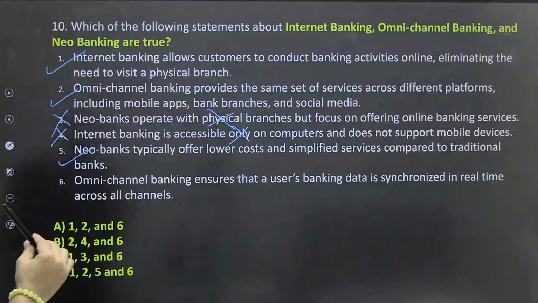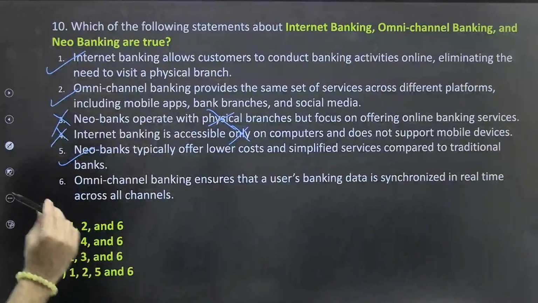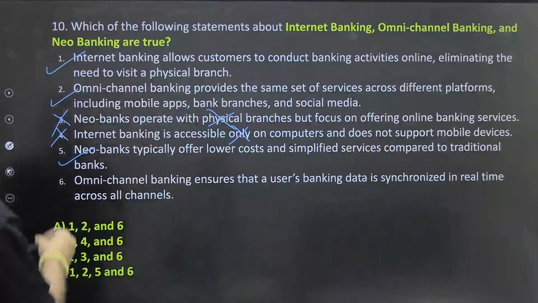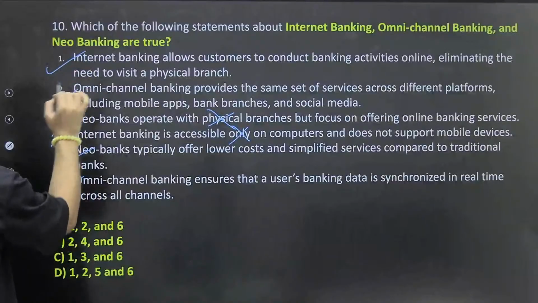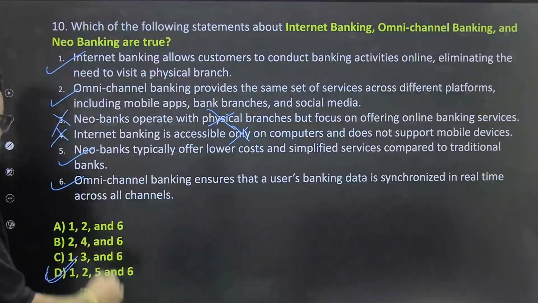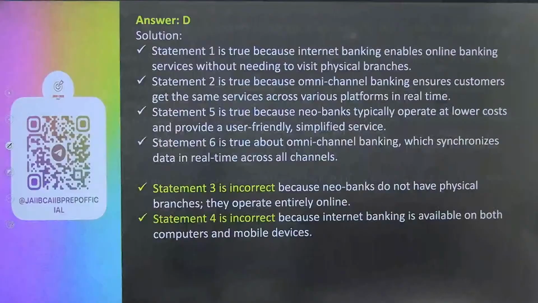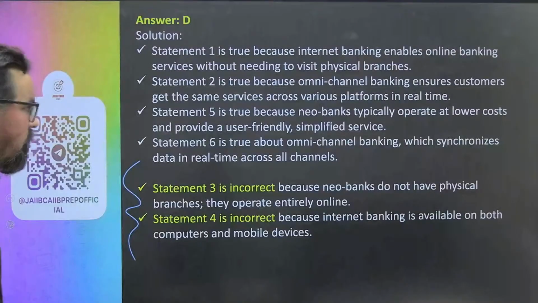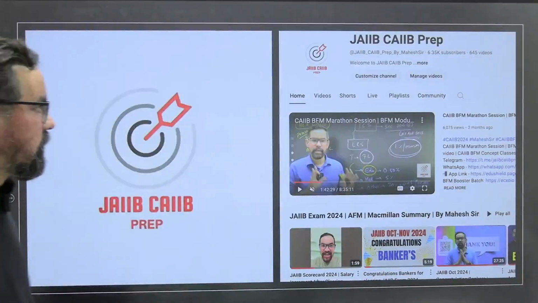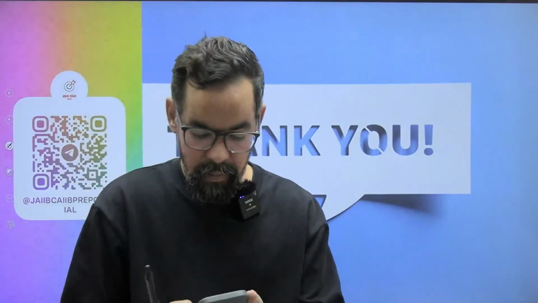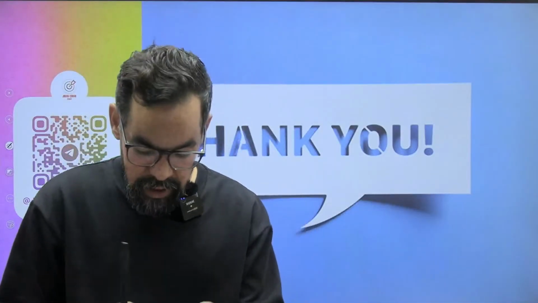Omni-channel banking ensures that users' banking data is synchronized on a real time basis. This is true. Okay? So 1, 2, 5, 6. 1256 means option D should be the right answer for this particular one. Okay? So these are the two incorrect statements. And I guess this is it, right? So this is it, guys. So this is our quick revision of module B, okay?